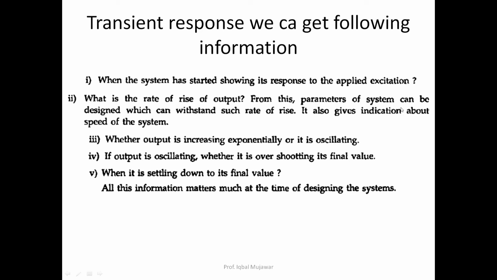From this, parameters of the system can be designed which can withstand such rate of rise. It also gives an indication about the speed of the system, whether the output is increasing exponentially or oscillating. If output is oscillating, whether it is overshooting its final value, and when it is settling down to its final value. All this information matters at the time of designing the system, and we get it from the transient response analysis.